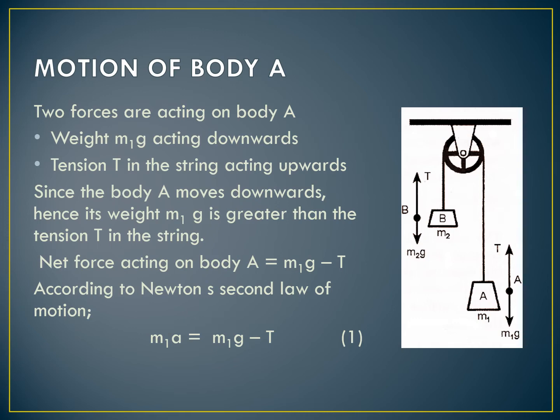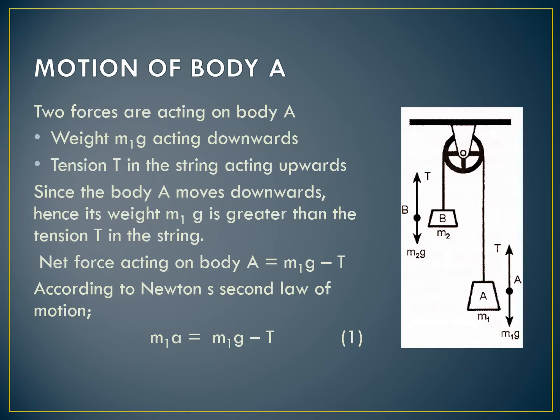So, in case of motion of body A, two forces are acting on the body A. One is the weight acting downward and the other is the tension in the string acting upward. As the body A moves downward, it means that the downward force is greater than the upward force. So in case of body A, its weight is greater than tension. So the net force acting on the body A is equal to weight minus tension, that is m1g minus T.